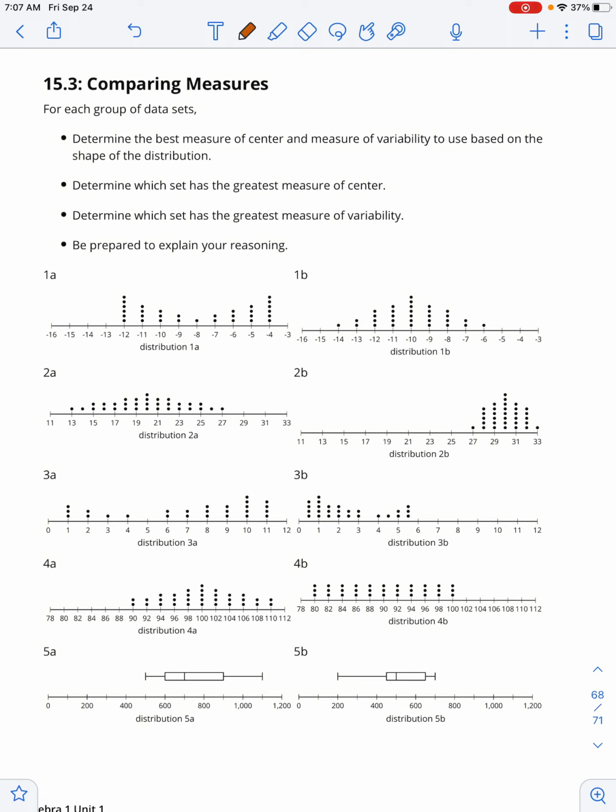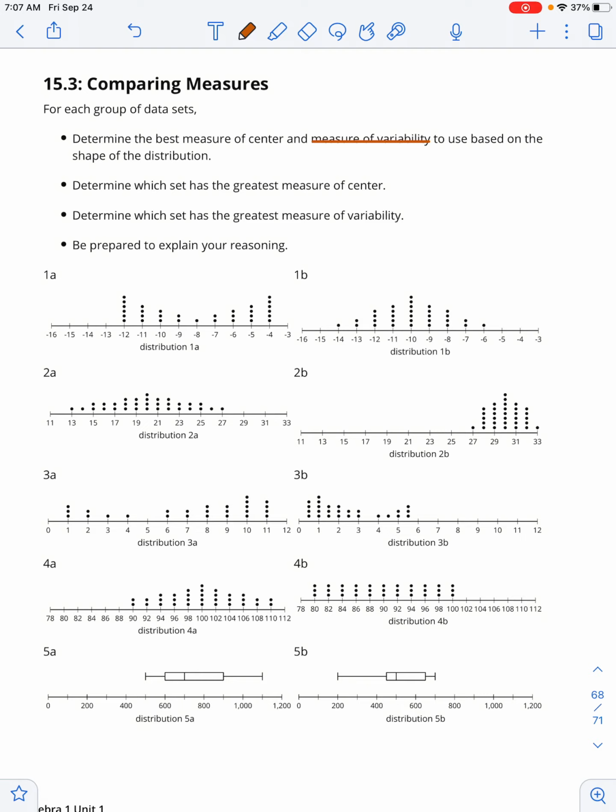In terms of variability, you don't need to decide on a specific measure of variability because we've really only talked about calculating the IQR. We didn't talk about the others. But when it comes to thinking about the measure of center, what you're considering here is whether it would be better to use the mean or the median to understand the data in these graphs. So for example, let's take a look at 1A to start.